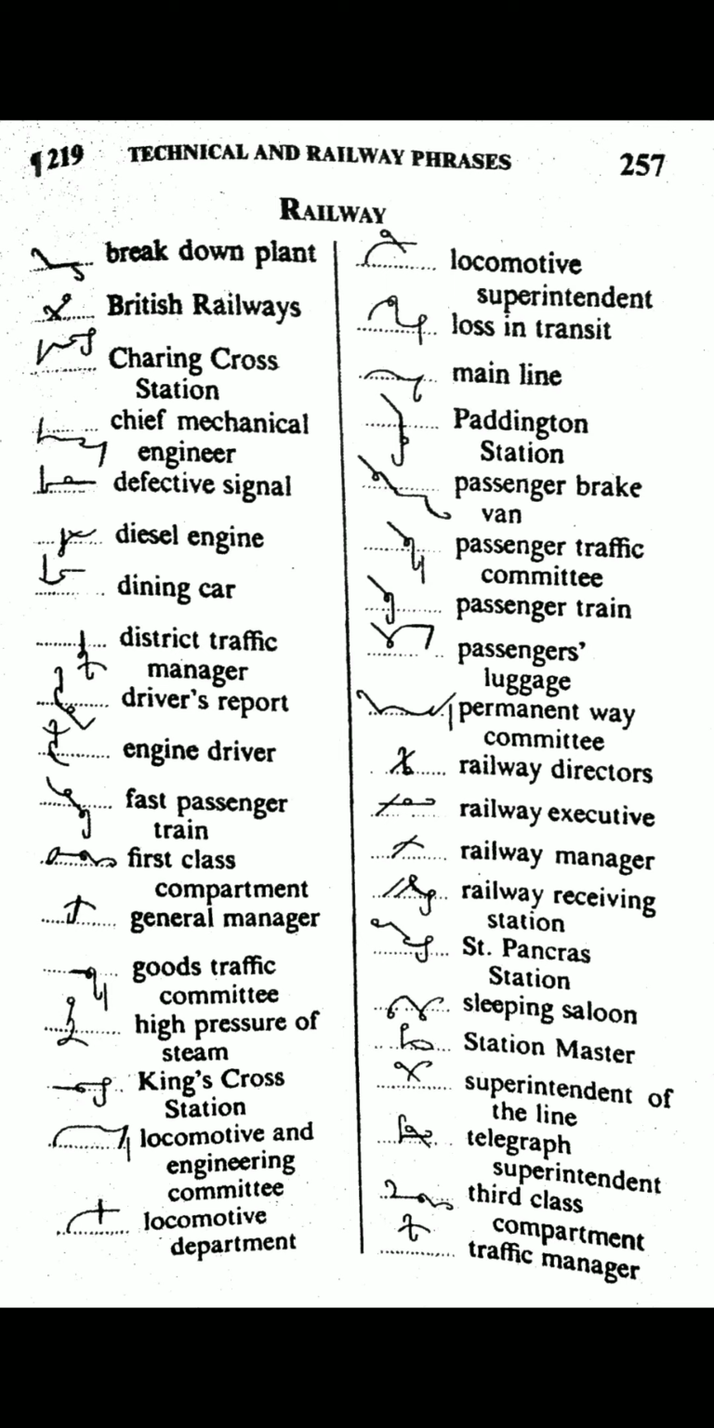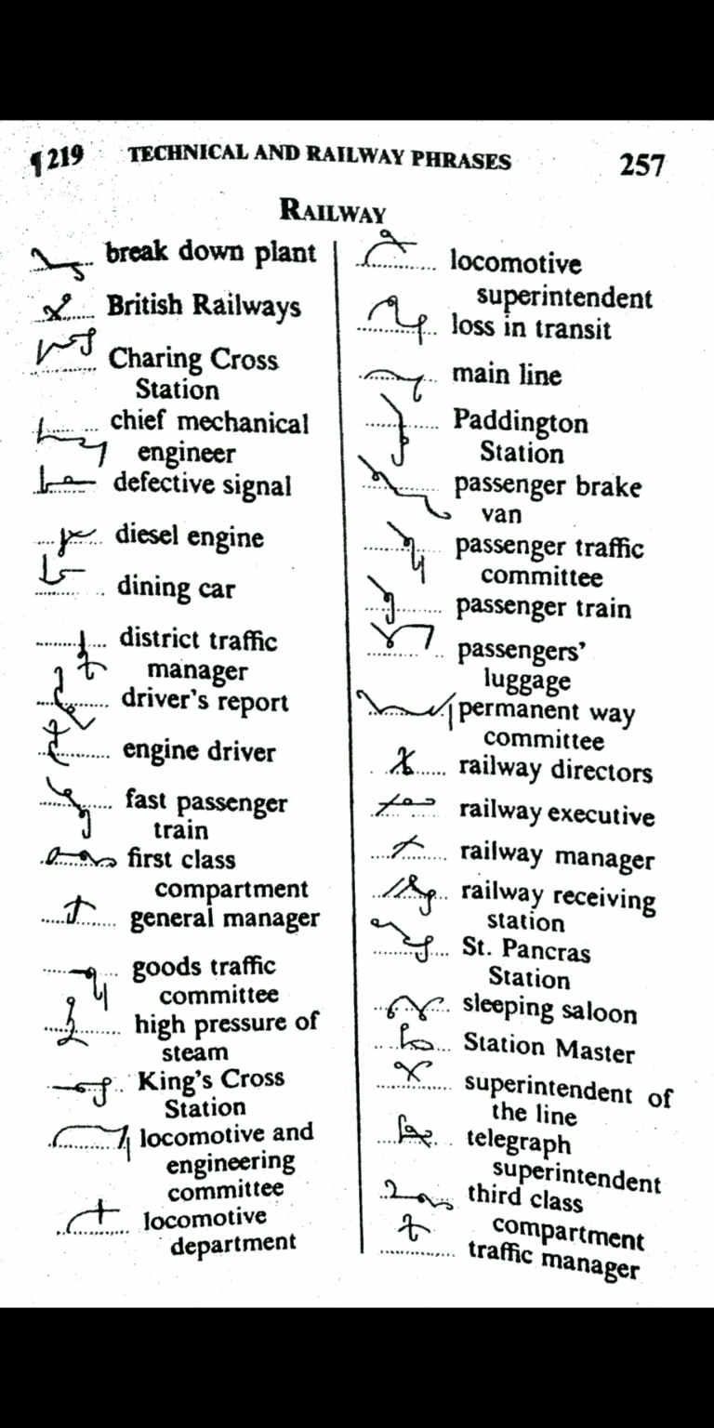Breakdown plant. Bur with K on the line for break. Down is omitted here. Pull halved with N hook for plant. British Railways. Bur half on the line for British. Intersecting upward R with a circle is used here for railways.